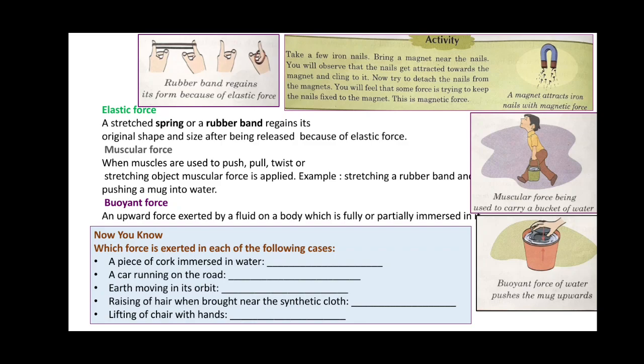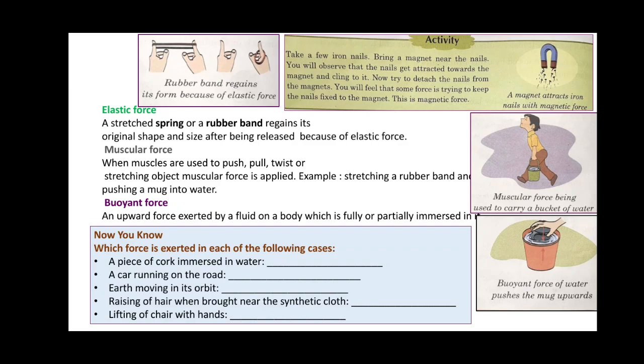Elastic force. A stretched spring or a rubber band regains its original shape and size after being released because of elastic force. When you stretch the rubber band, it changes its shape, and when you release it, it comes back to its original shape. This happens because of the elastic force.